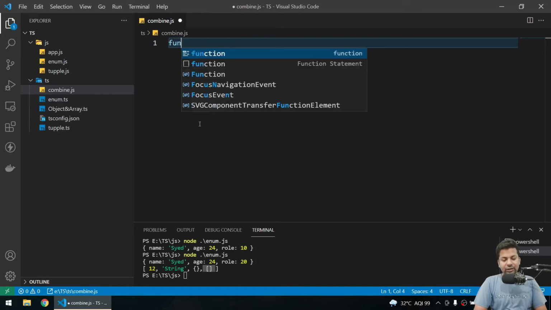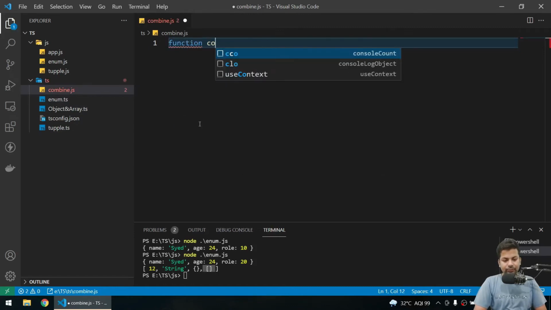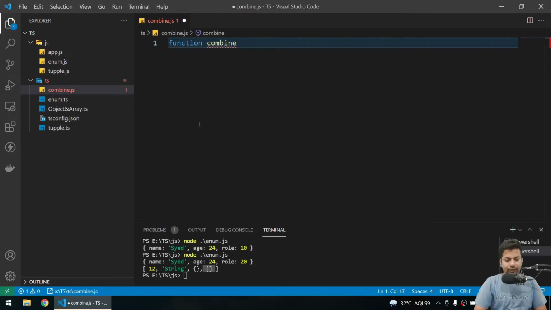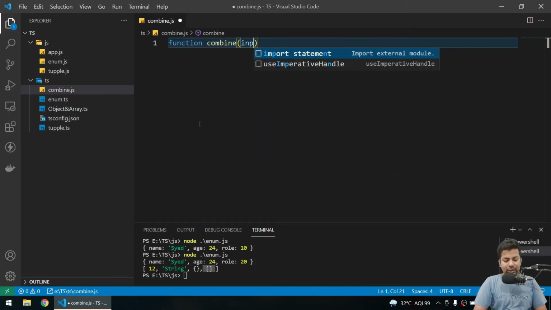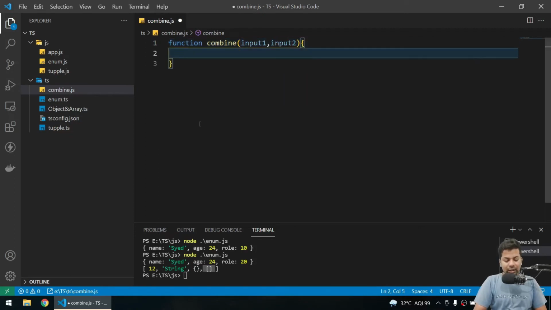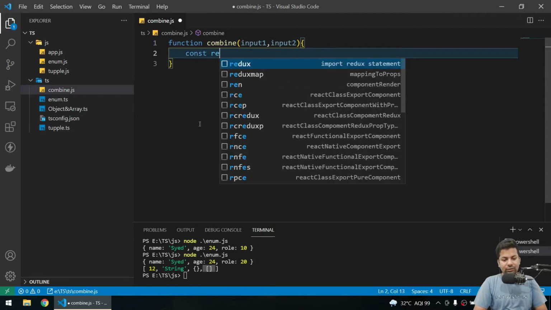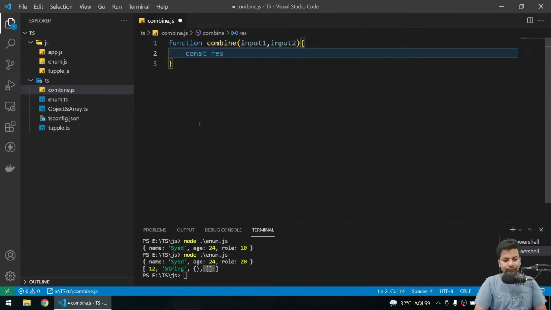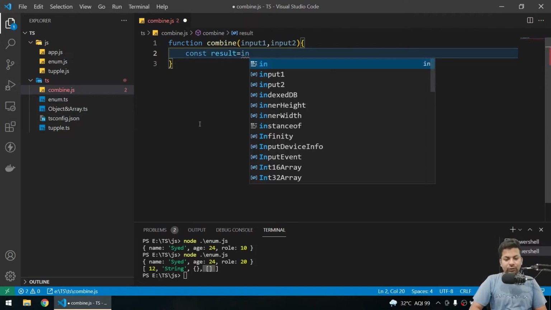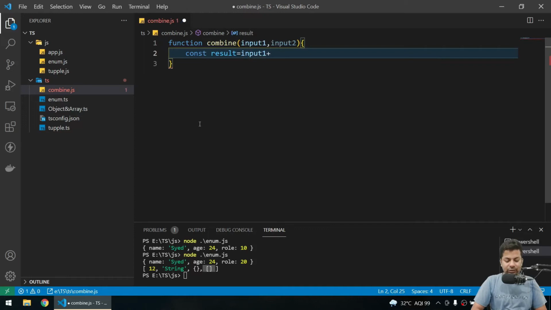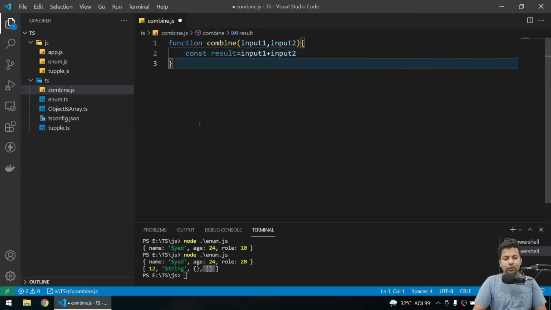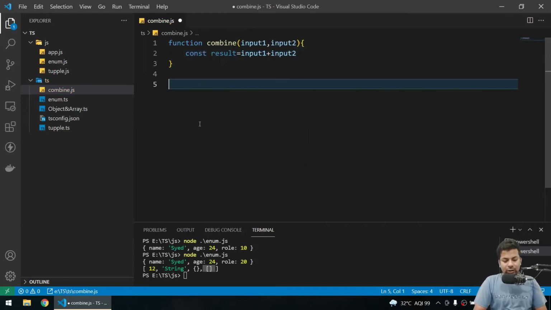So normally I'll say function combine, and we'll take input 1 comma input 2, and we'll say constant result equals input 1 plus input 2. Normal, nothing much.